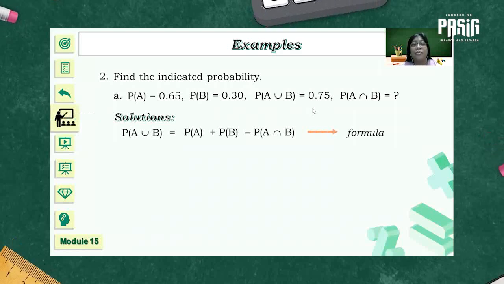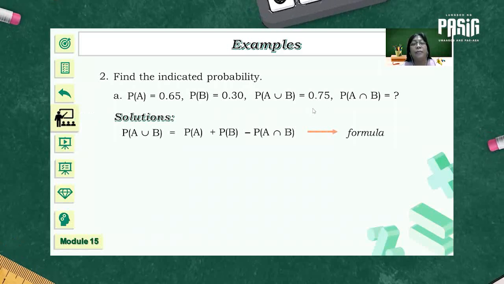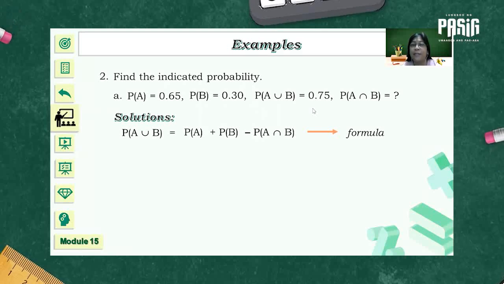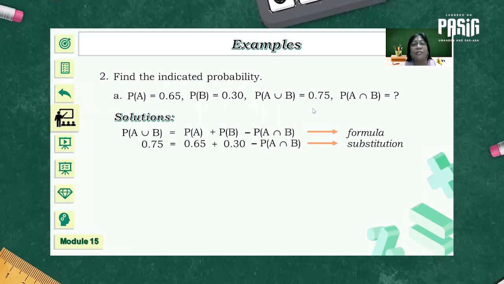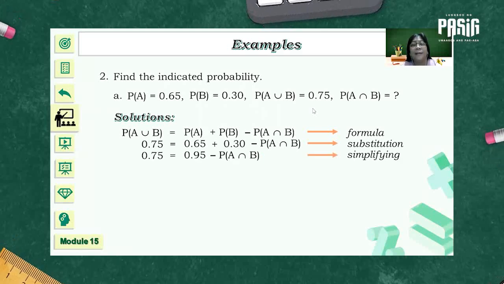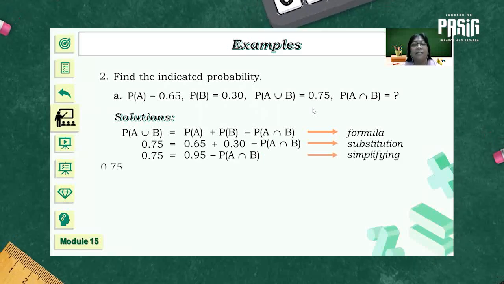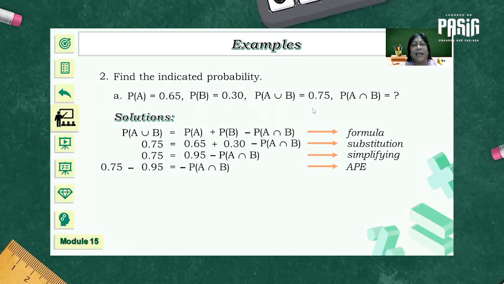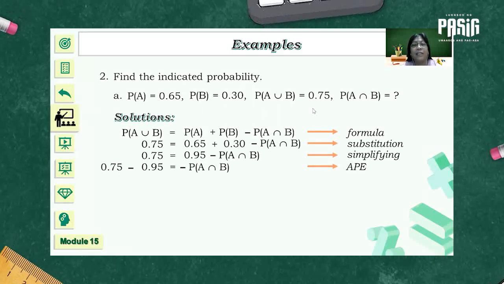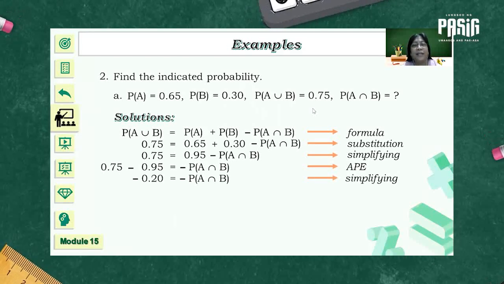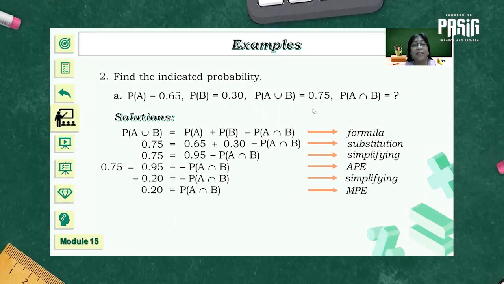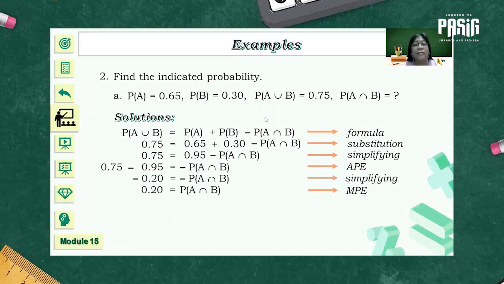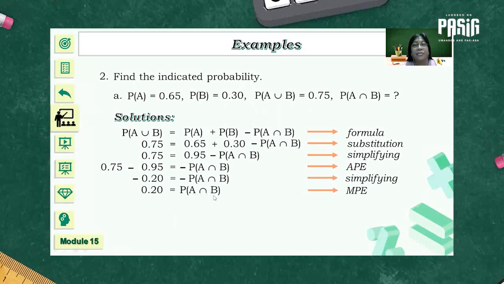Probability of A union with B will be equal to probability of A plus probability of B minus their intersection. By substitution, by simplifying, by applying addition property of equality, by simplifying again, and by applying multiplication property of equality, we were able to solve for the probability of A intersection with B, and that is equal to 0.20.